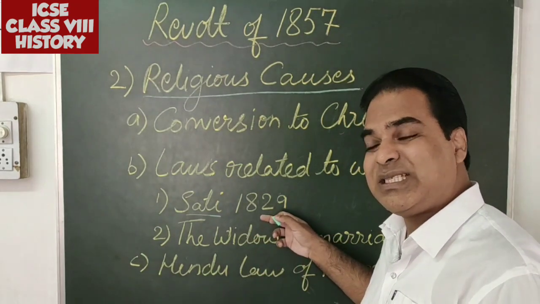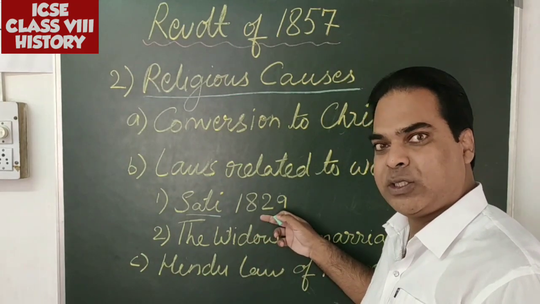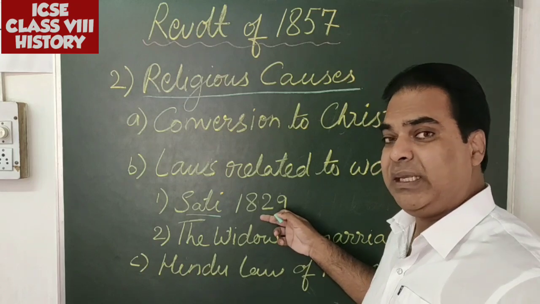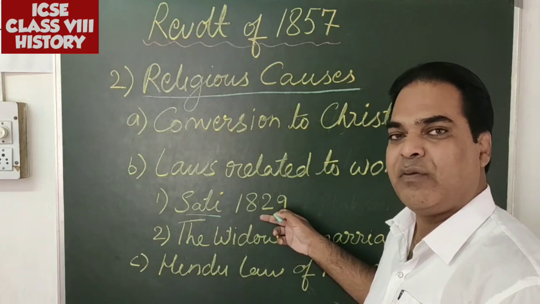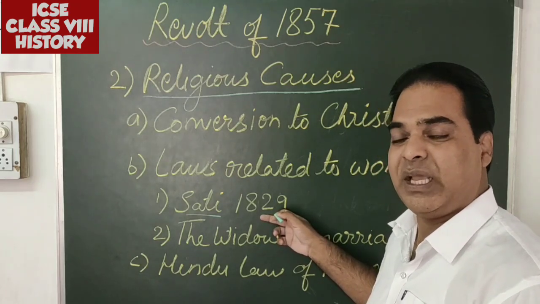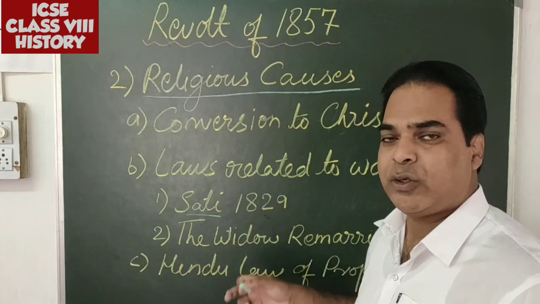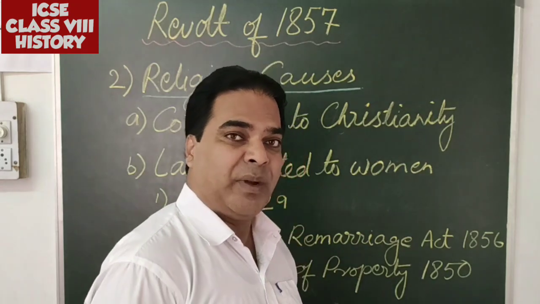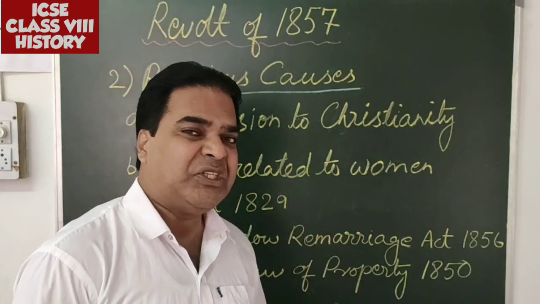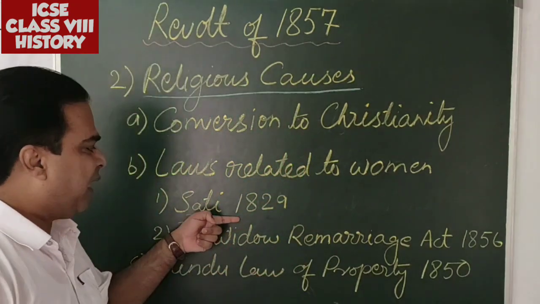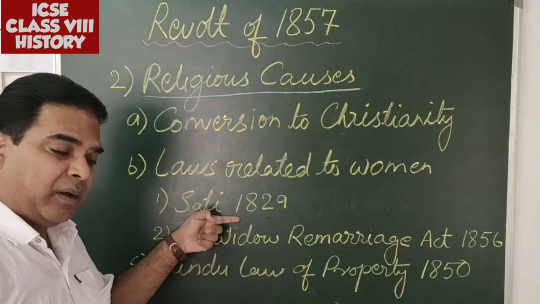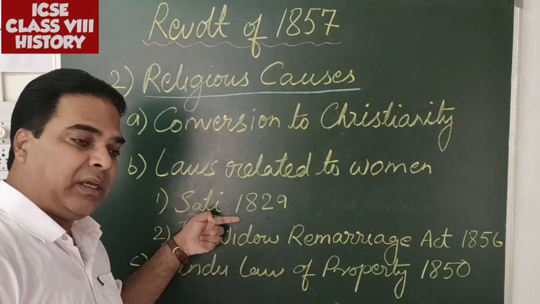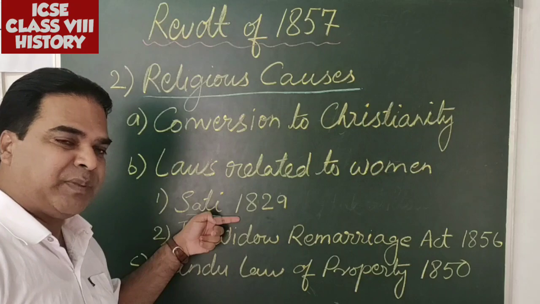But this was taken by the Indian Orthodox people as a complete interference in the religion of their life. It was an interference, they thought. The Orthodox people could not tolerate the interference by the British government in their religious life. So this also became one of the main factors which hurt the sentiments of the Orthodox people in our country.